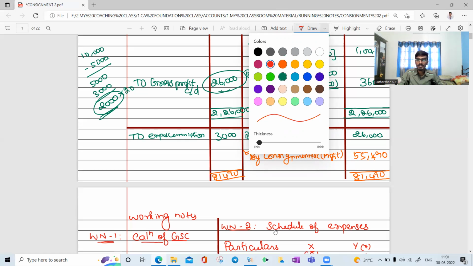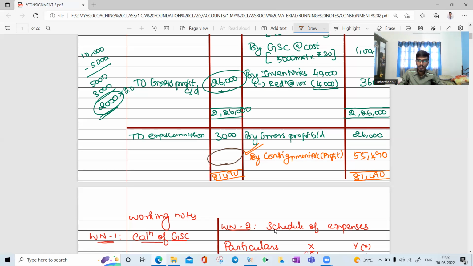What is the final answer? 78,490. Then to net profit carry down, in bracket transfer to capital account.